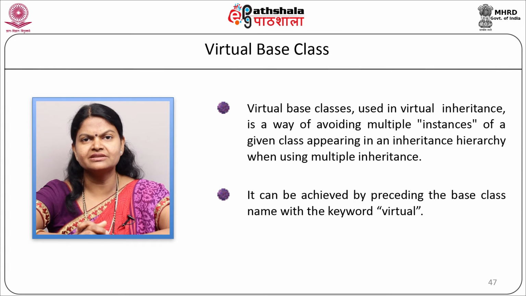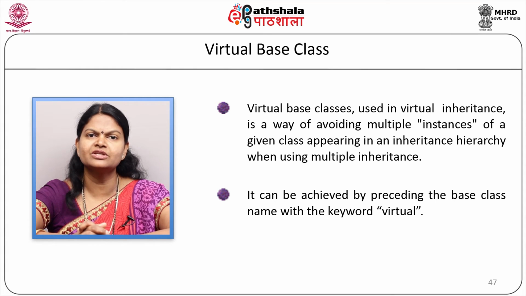Now as you can see here, this is a hybrid kind of inheritance, or the diamond inheritance. So here the class student will be inherited twice, once with the marks class and second with the sports class. So in the result class we can have two instances of the class student. To avoid this, and to have only one instance of the class student, we are going to use the concept of virtual base class. In the marks and sports classes, the base class student will be marked as a virtual base class. So it will guarantee that only one instance, only one copy, of student will come to the result class.